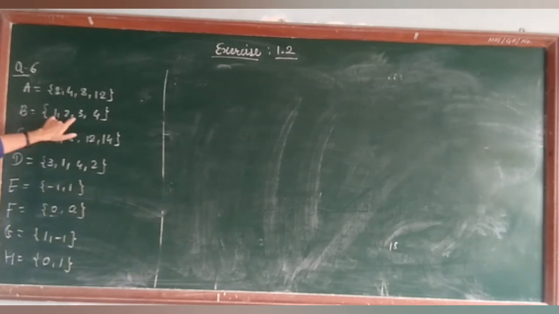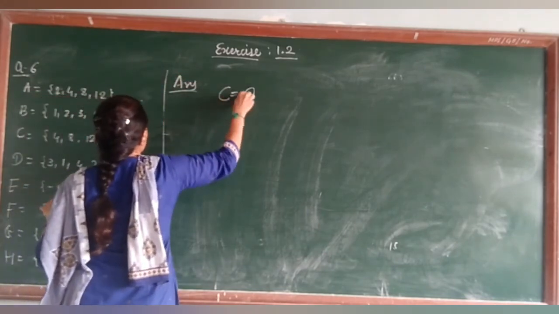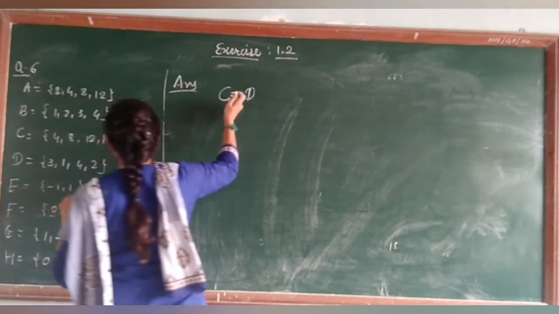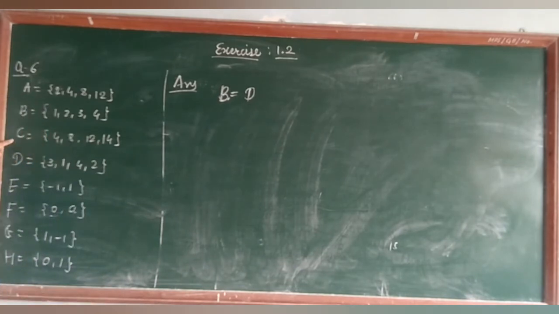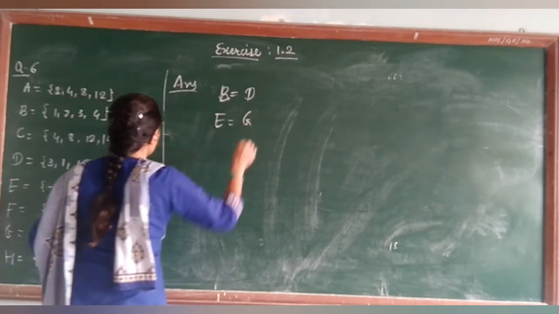B is 1, 2, 3, 4. Then it is with C. So here the answer is 1 is the set, C is equal to B, not B is equal to D, not C. Then C is 4, 8, 12 and 14. So it is not there. No. E is minus 1 and 1. It is equal to 1 and minus 1. So E and G are equal. So E is equal to G.